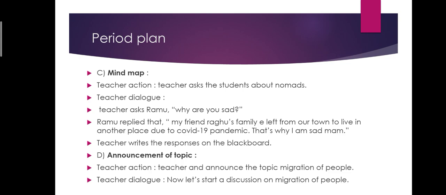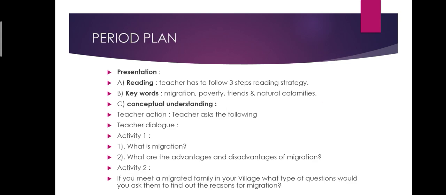Then under the introduction part, the next one is D, announcement of topic. Here the teacher action is the teacher announces the topic, migration of people. Teacher dialogue: Now let's start a discussion on migration of people. In presentation, under that A, reading. The teacher has to follow the 3 steps reading strategy. Then keywords: migration, poverty, and natural calamities.